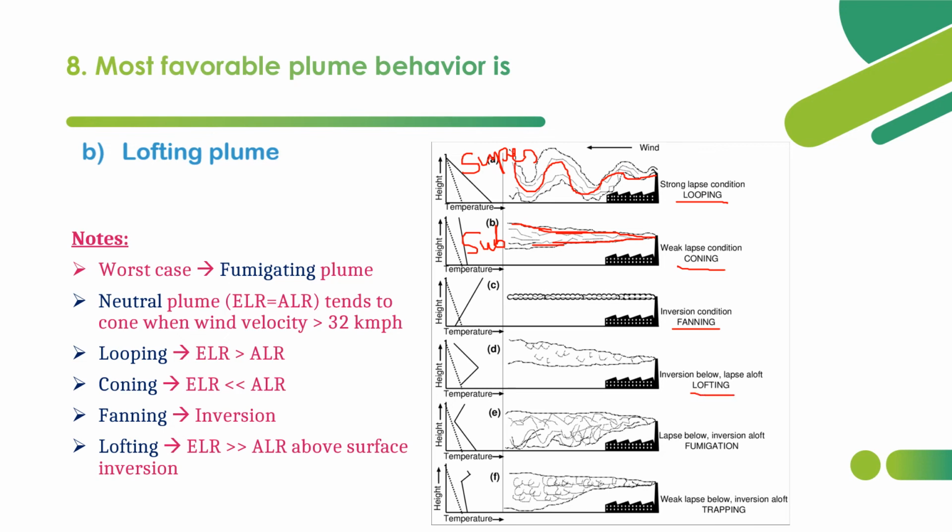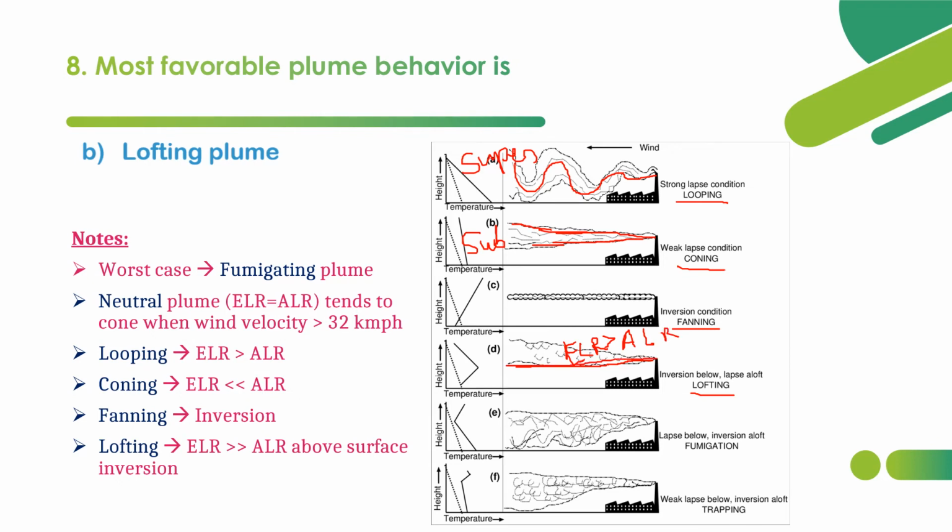Next is the lofting. Lofting means there will be inversion below, and above it a strong super adiabatic lapse rate above the surface inversion. So then that plume will be said to be lofting. That is, ELR is greater than ALR above the surface.